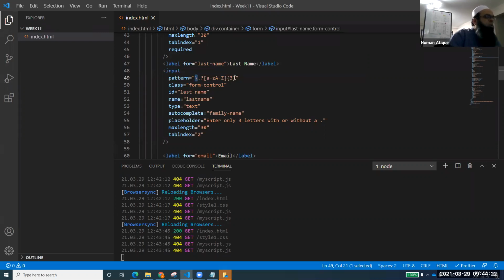So you see here, what type of data is it asking for over here? Can anyone tell me? Backslash dot question mark, A to Z, 3. Can anyone tell me what it will accept? Yeah, and I've given that in the last name, which is very odd right now. But again, I'm just making it for understanding purposes. Can anyone tell me what is going on over here? What data will it accept?